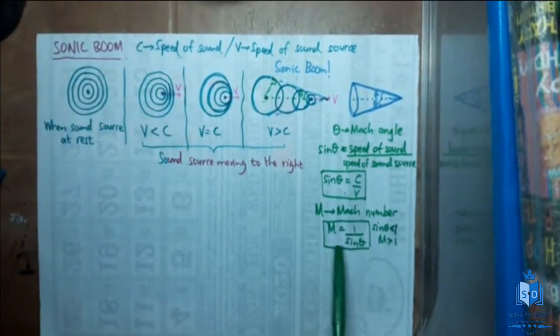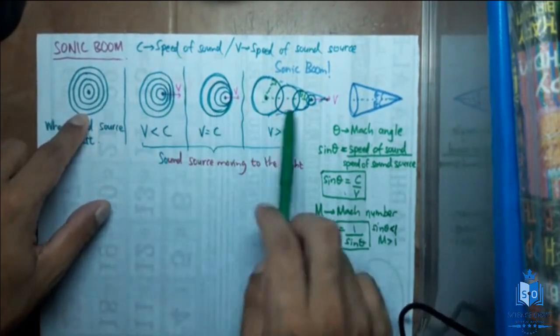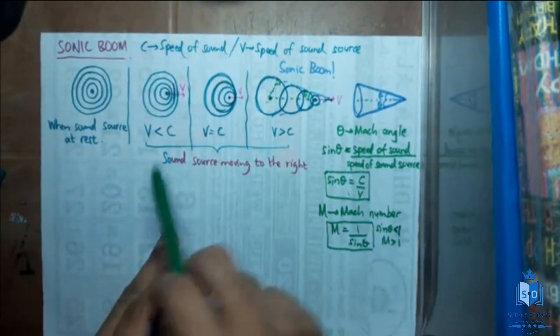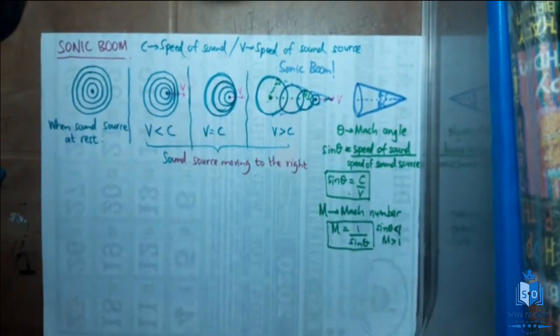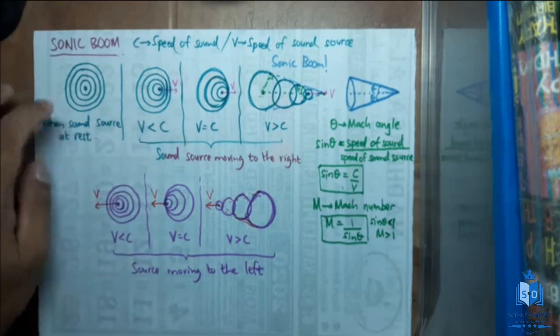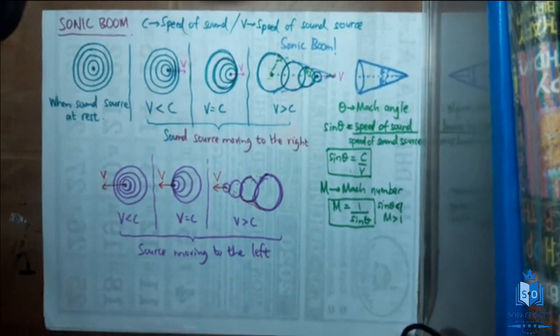All right. So these are the things you have to know when it comes to sonic boom. Qualitative analysis is enough, but they always ask questions about these waves. Now I have drawn these waves when the source is moving to the right. When the source moves to the left, you just consider the opposite of this. This is how the wavefronts look when the source is moving to the left, and this is when the source is not moving at all. So there are 7 types of diagrams of how the wavefronts propagate. This is all you have to know when it comes to sonic boom. And don't forget the examples for sonic booms. Yeah, I think that's it.